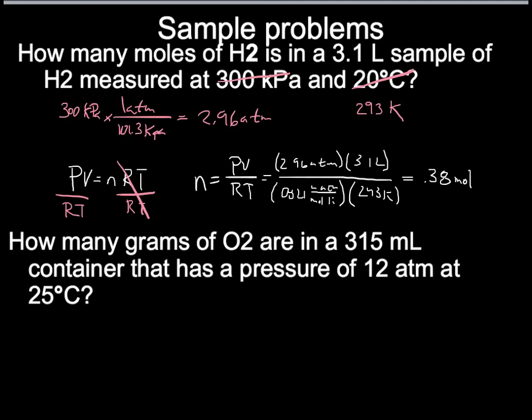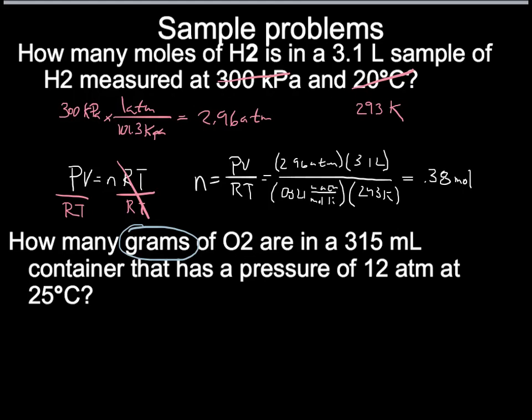Alright, then the second question, how many grams of oxygen are in a 315 milliliter container that has a pressure of 12 atmospheres at 25 degrees Celsius? Now, in this case, they are asking us for grams. There is nothing in PV=nRT about grams, but there is moles. And there's not possibly a way to convert moles into grams or grams into moles, is there? Yes, there is, and we know how to do that. So if we find the number of moles, we can use the molar mass to convert it into grams, and we can figure out what the mass of oxygen would be inside that sample.